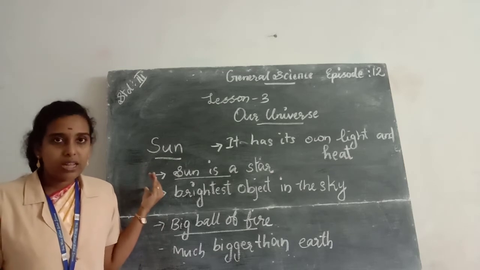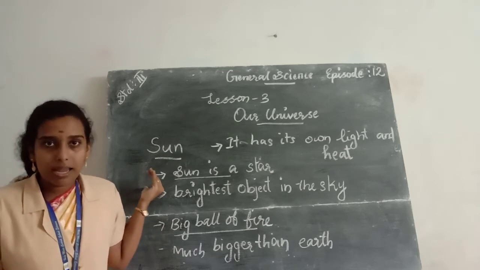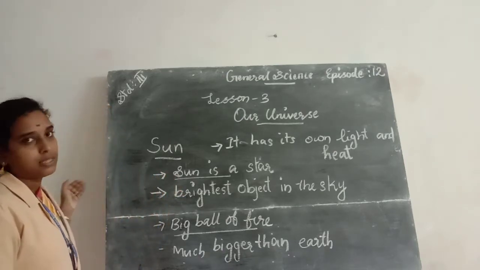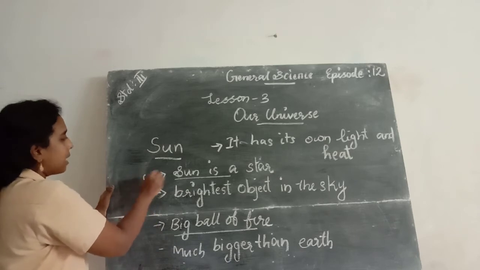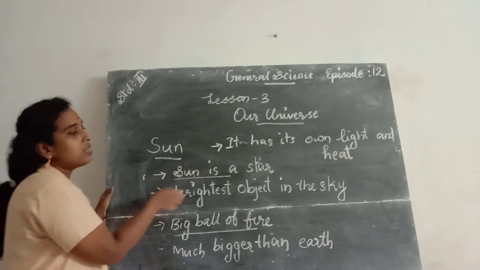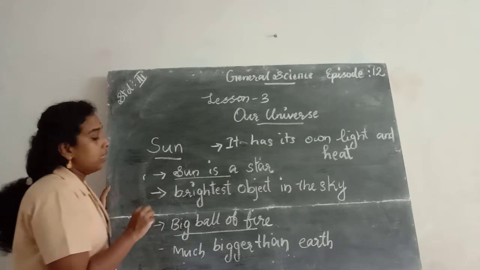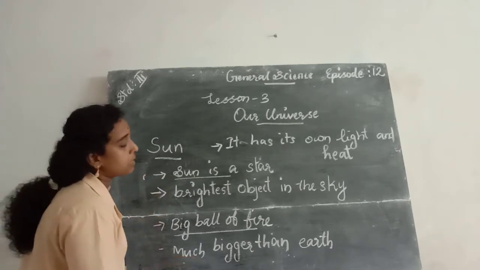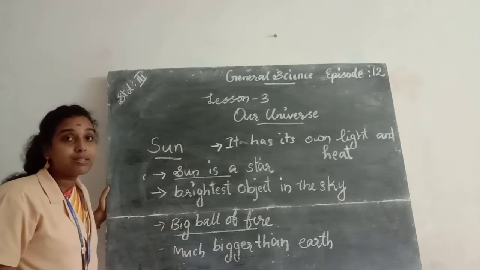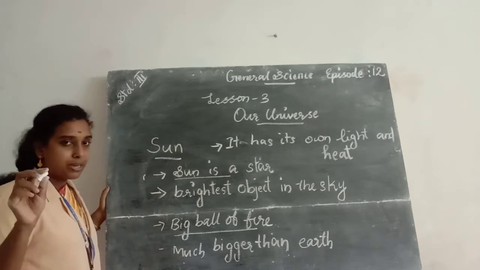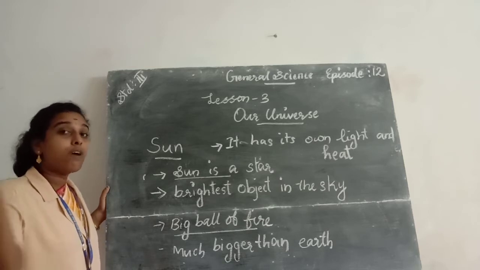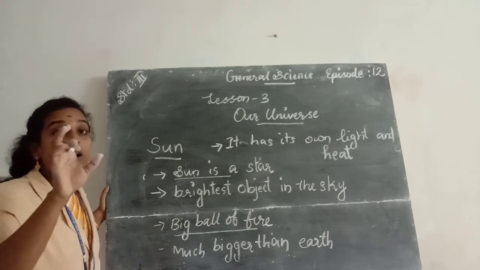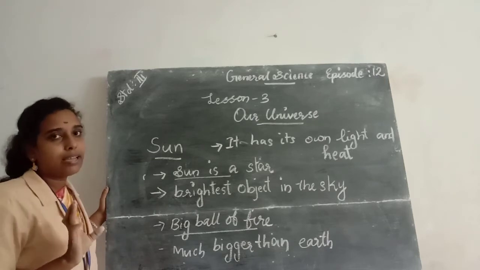Which form of energy do we get from the sun? It's solar energy. We get solar energy from the sun. So the points are here. The sun is a star, and the sun is the brightest object in the sky, and it's a big ball of fire and a big ball of hot gases, and it's much bigger than earth, but it appears very small. It appears small because it is very far away. And the sun has its own light and heat.